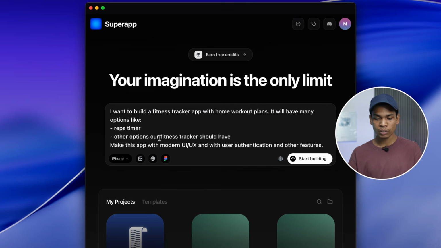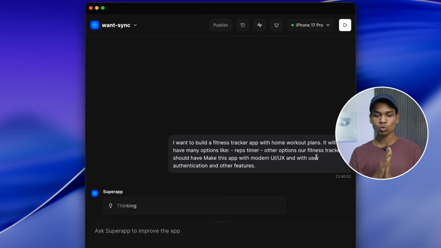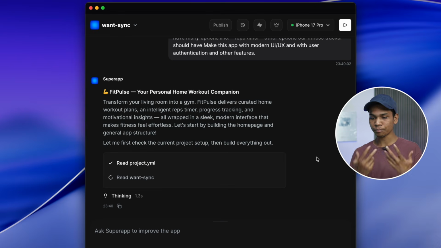After entering the prompt, you can see there are many other options also. First of all, you have the option of choosing device type. If you want to build an app just for iPhone, click on iPhone. If you want to build an app for iPhone and iPad, just click on the other button below. Currently I am building this app for iPhone, so I am selecting iPhone. And then here you can see different options: if you have some reference image for your app, you can attach that, and you can even add a website reference and also a Figma file. After typing the prompt and selecting some reference images, you can just click on this button, start building, and Super App will start building the app.